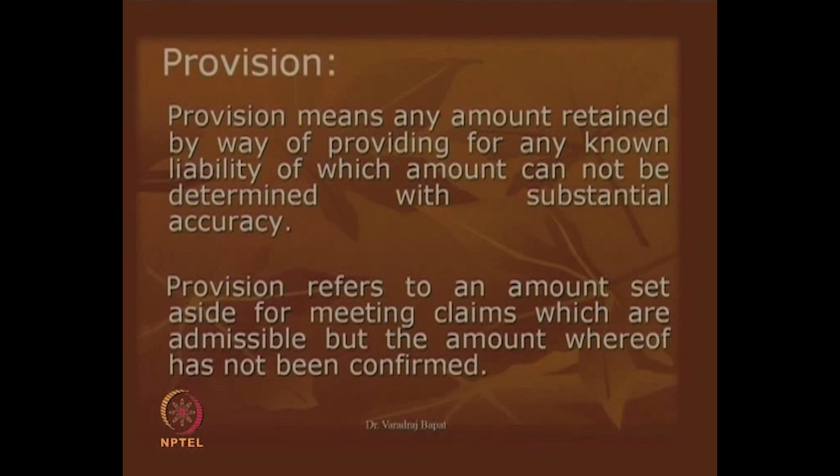Now, what happens is, the taxes are always paid by the assessee, that is by the company, on the basis of their estimates, but the final amount of tax payable is decided by the government authorities. Hence, the tax which we calculate and for which we assume that is our liability is known as provision for tax.